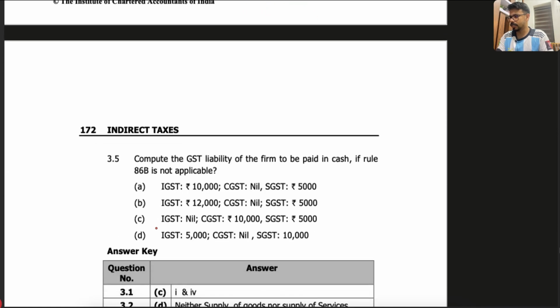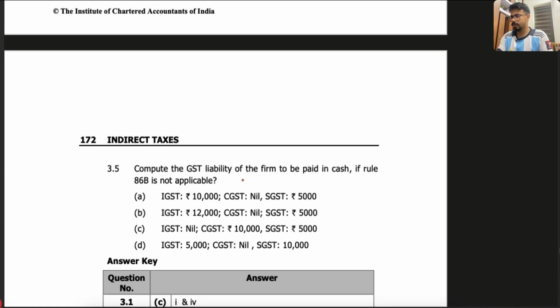And the last question is: compute the GST liability of the firm to be paid in cash if Rule 86B is not applicable. Rule 86B says you have to pay at least 1% in cash if your monthly sales are more than 50 lakhs. So, what is the amount to be paid in cash? Compute the amount to be paid in cash.